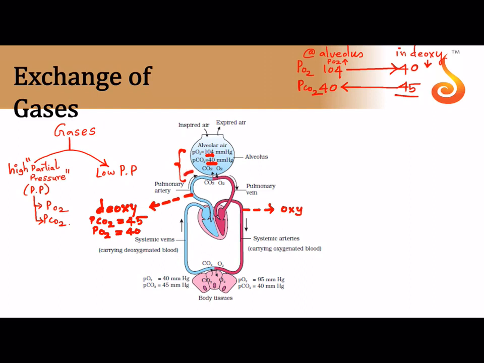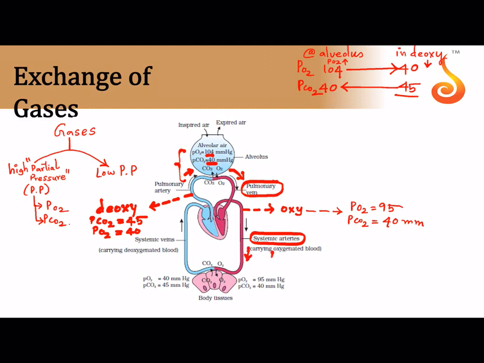So by the time the blood has reached from this side to the other side, what has happened to the blood now? The blood has become oxygenated. In the oxygenated blood, the partial pressure of oxygen is 95 millimeter of mercury, and partial pressure of carbon dioxide is only 40 millimeter of mercury. Now, which blood vessel brings this oxygenated blood back to the heart? It is the pulmonary vein. And from the heart, which blood vessel carries this oxygenated blood to all the parts of the body? It is the systemic artery. The systemic artery will carry the oxygenated blood to your tissue.